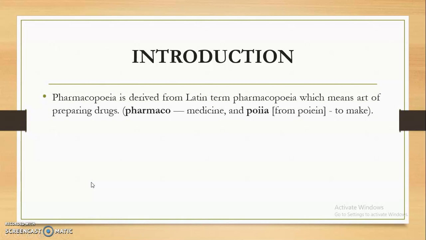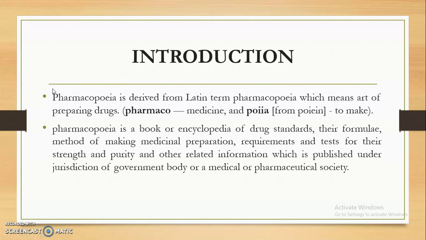So what is the meaning of pharmacopoeia? Now this is a very important word. Pharmacopoeia is derived from the Latin term pharmacopoeia, which means the art of preparing the drugs. So in the Latin language, pharmacopoeia is nothing but the art of preparing the drugs. So how has this word come? Pharmaco means medicine, and poeia, from poeia we have poem, to make. So it is an art to make the different medicines or the drug. That's why the word pharmacopoeia is very important.